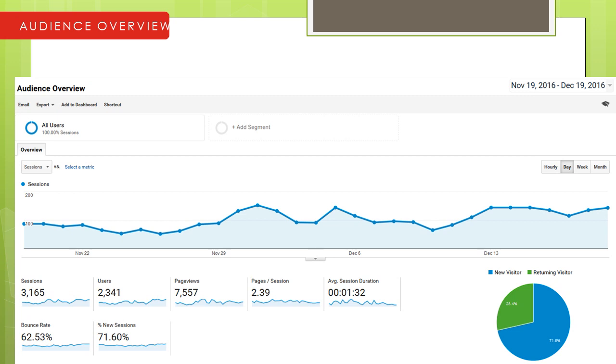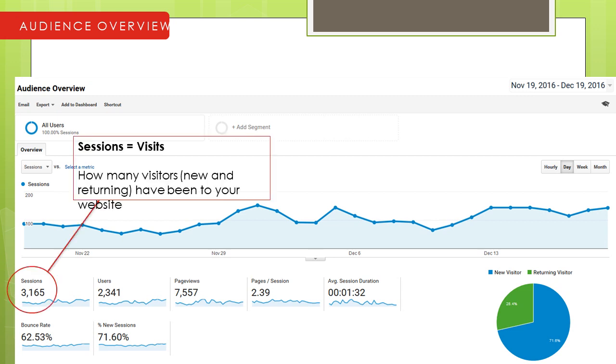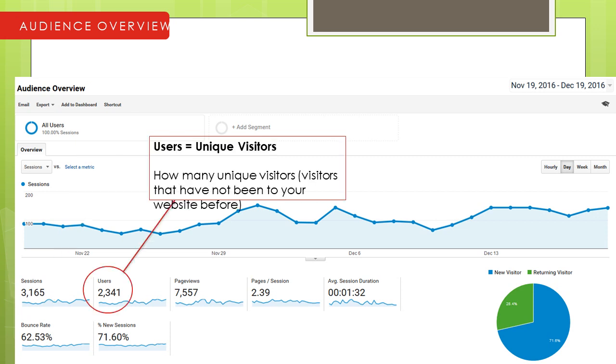In the dashboard, I am going to help you understand the audience overview. This is the dashboard we generally see when we first start up a campaign or any website. Sessions are nothing but visits, how many new and returning visitors have been to your website. Unique visitors are those who came uniquely. Out of the 3165 sessions, around 2341 are unique. So there may be returning customers.